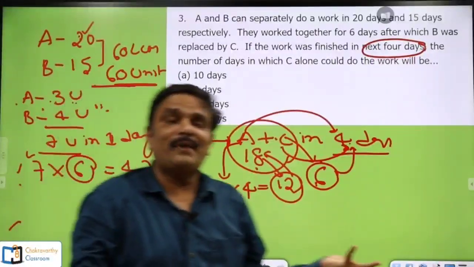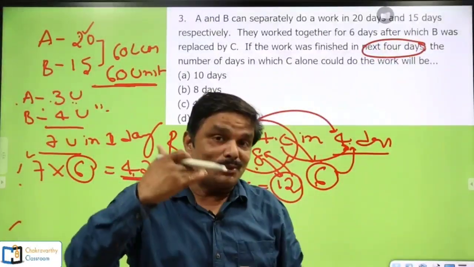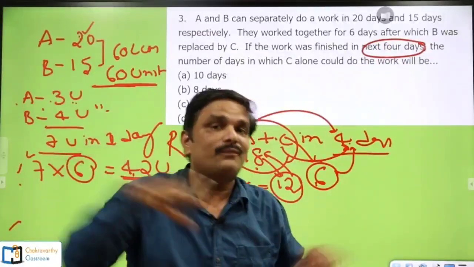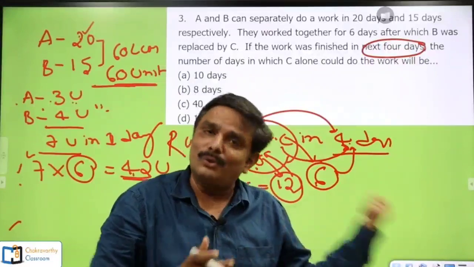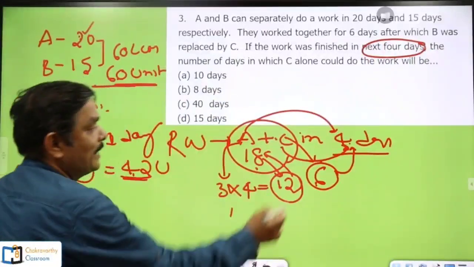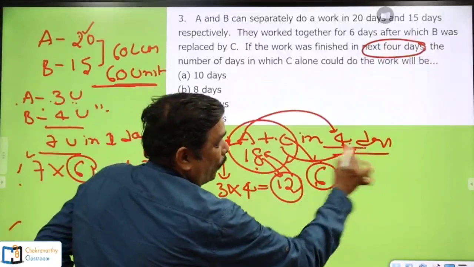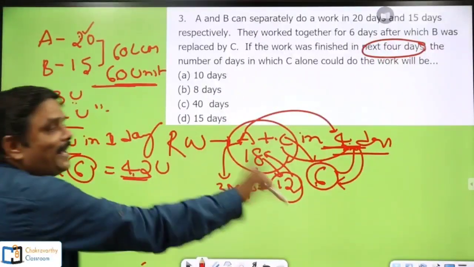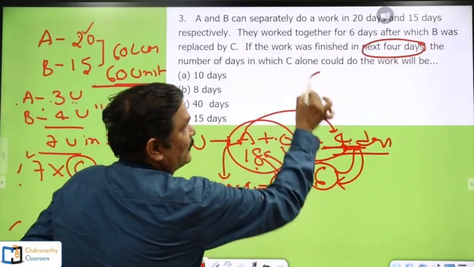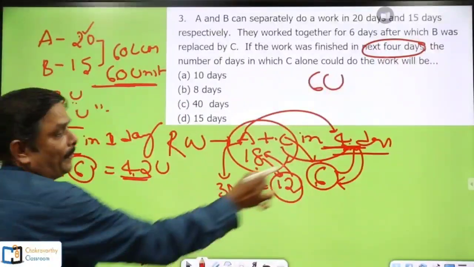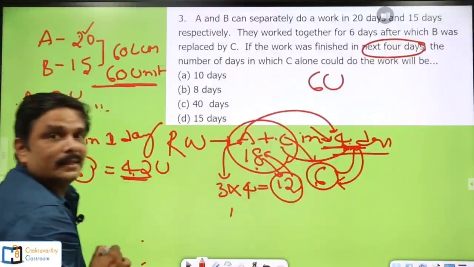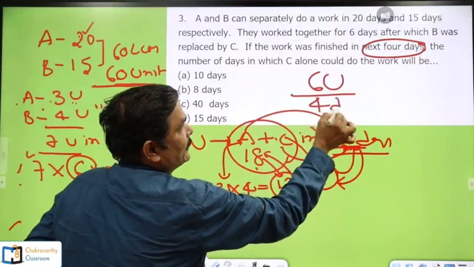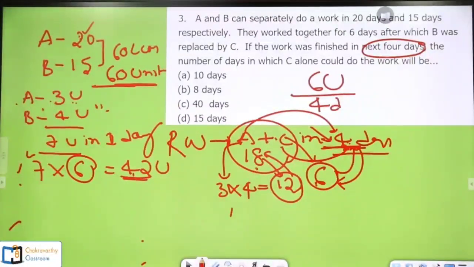Now you can easily find the capacity of C, because to answer in how many days C can do the complete work, first of all you should know the capacity of C. This is the easiest way. He can do 6 units of work in 4 days. That means in 1 day he can do 6 units by 4 days, that is 6 by 4.